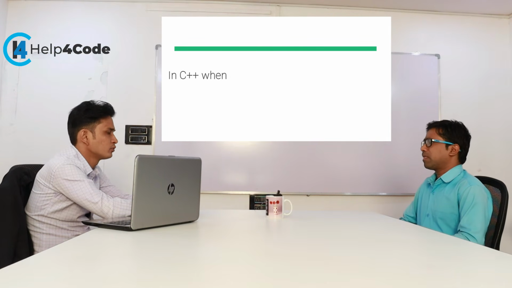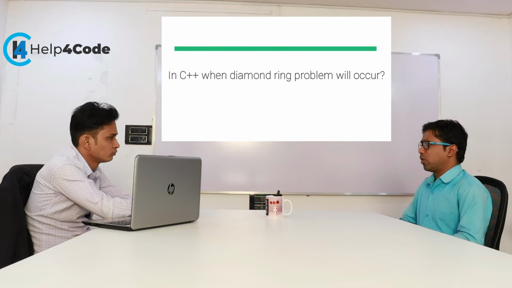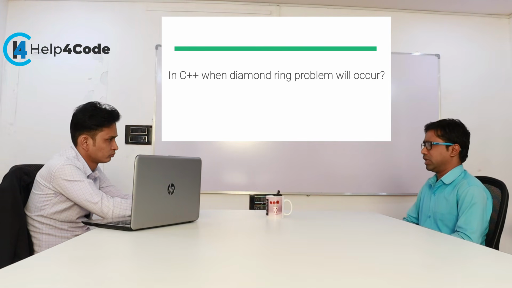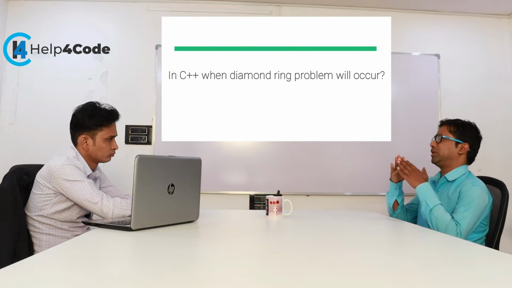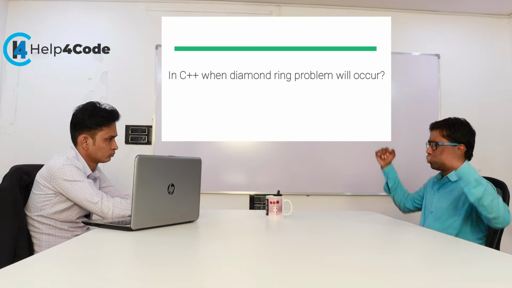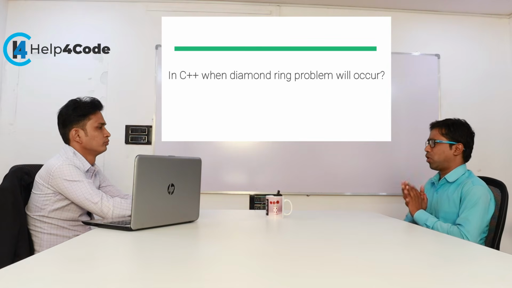Okay, in case of C++, when will the diamond ring problem occur? The diamond ring problem may occur in inheritance, when there is multiple inheritance. What is happening in multiple inheritance? One parent class is there, two child classes are there, and those two child classes are inherited into a third child class. In that case, the diamond ring problem may occur.